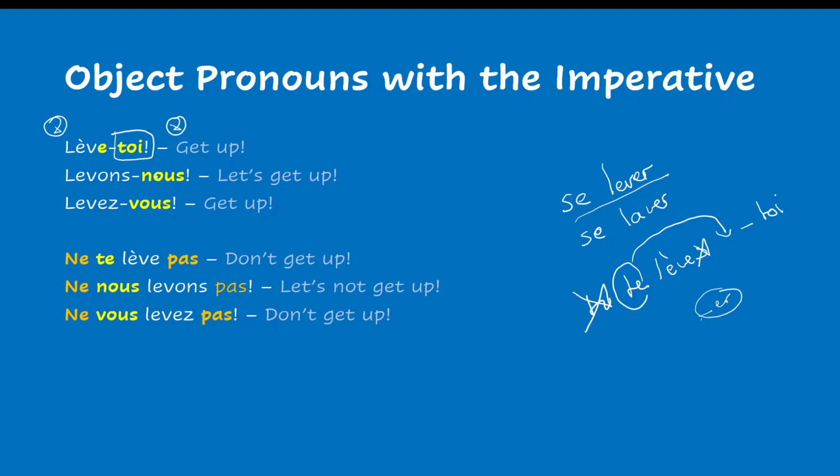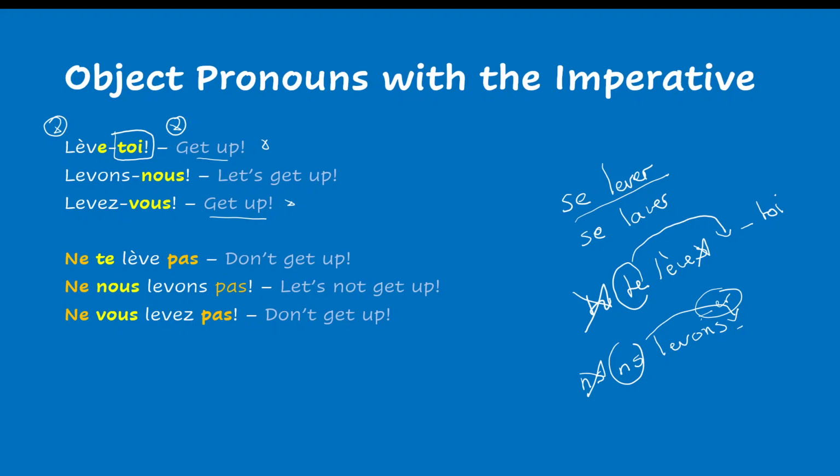So levons-nous, it would be like nous levons. We don't use the subject. The nous goes behind the verb. So levons-nous, let's get up. Levez-vous, get up. You notice it's the same form in English.